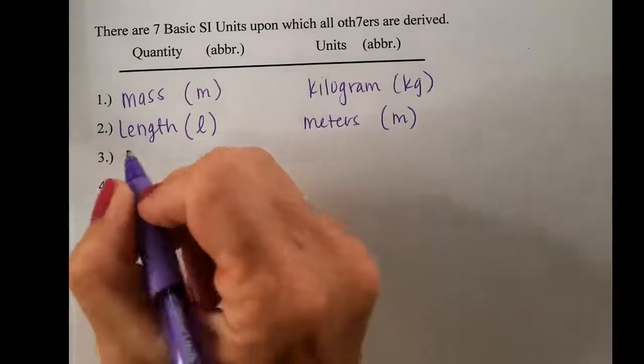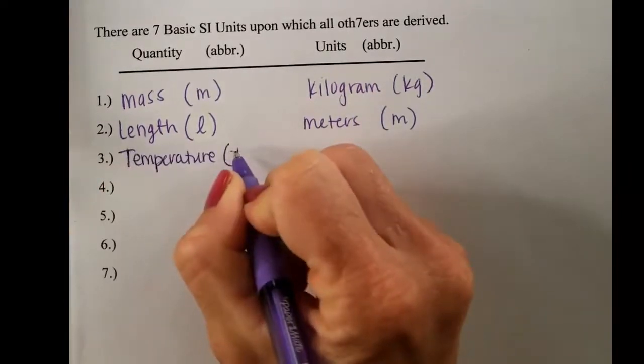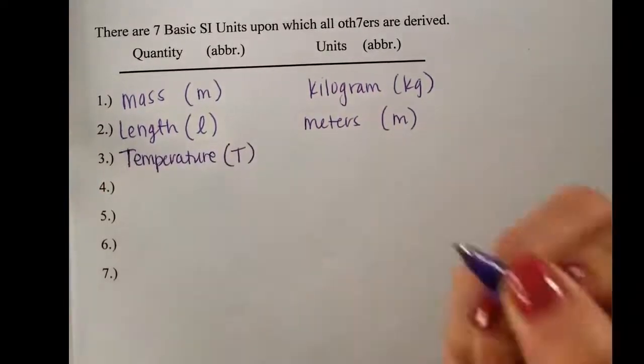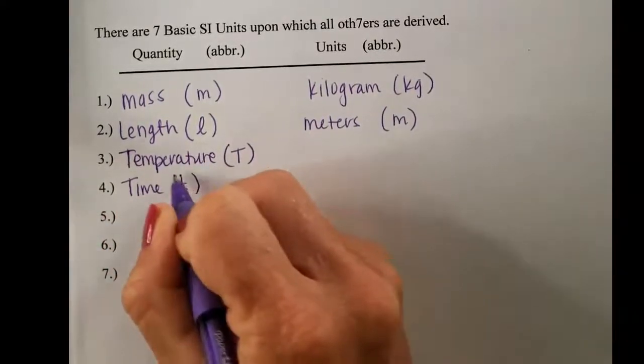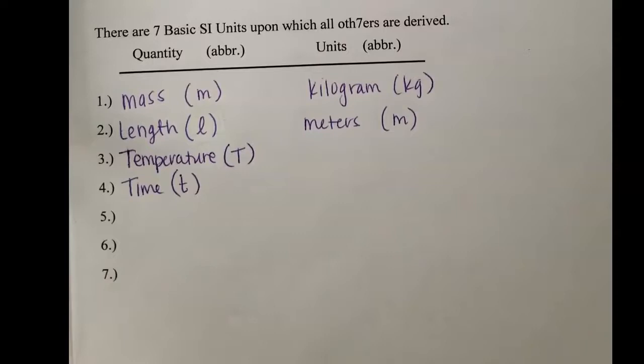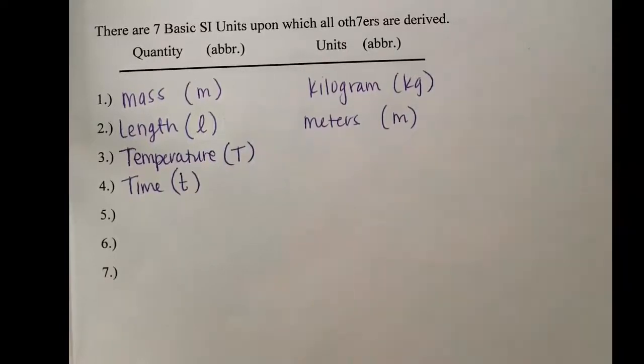We can also measure something like the temperature. Temperature is abbreviated by a capital T because time, which is another thing that we can measure, is going to be our lowercase t. Temperature is measured, can you guess? What do we measure temperature in?